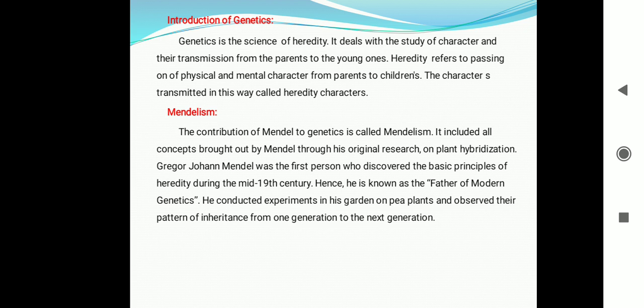His papers were published in 1866 and 1867 in the Proceedings of the Natural History Society of Brünn. The work of Mendel remained unnoticed by the world for 33 years. In 1900, the principles of genetics worked out by Mendel were rediscovered by three botanists: Correns, De Vries and Tschermak. The unrecognized papers of Mendel were taken out from their grave and made known to the scientific world. When Mendel's work was recognized and appreciated, he was no more.